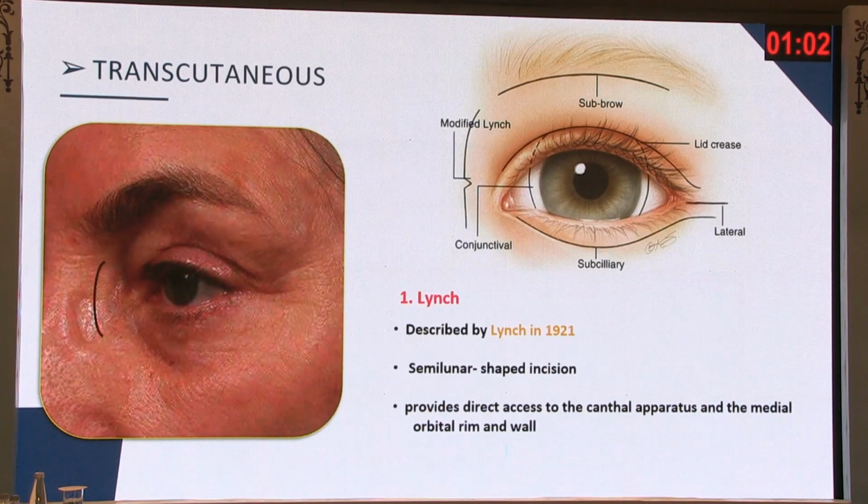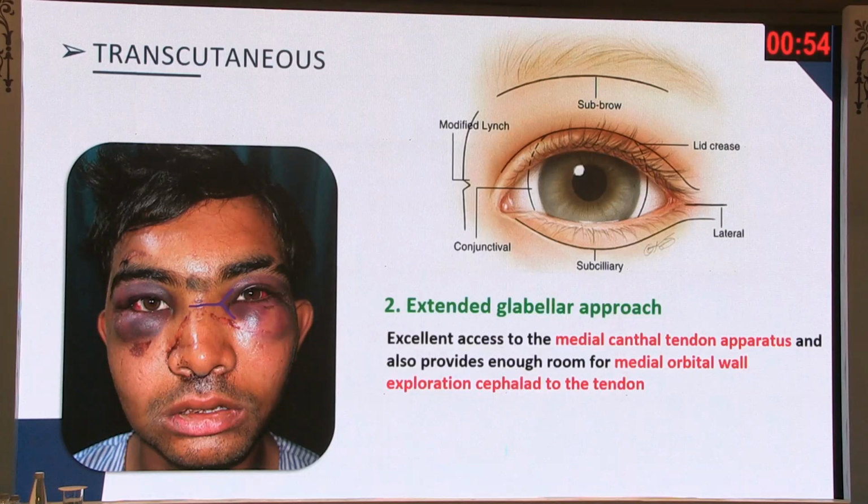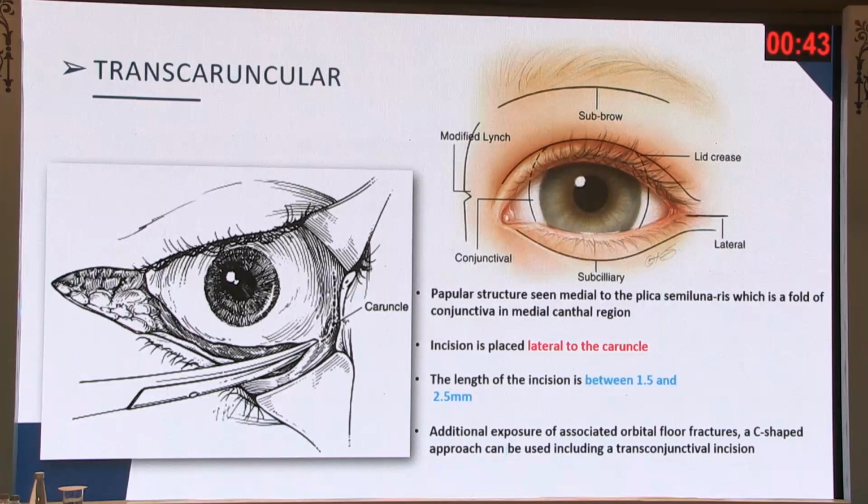So this is the Lynch incision which I was talking about, which gives us good access to the medial wall of the orbit. And sometimes if there are extensive NOE fractures, we go for the extended globular approach, though it appears unaesthetic, but still gives a good access to treat the fractures.